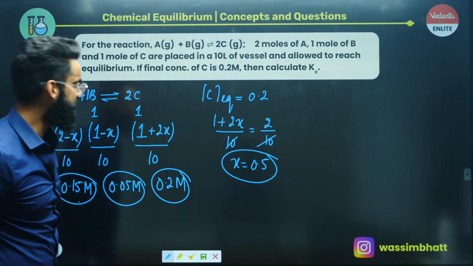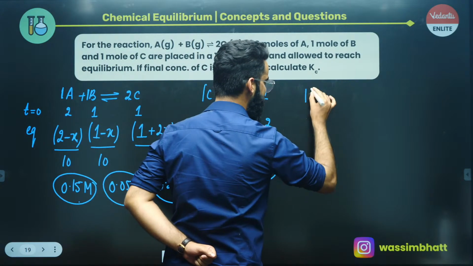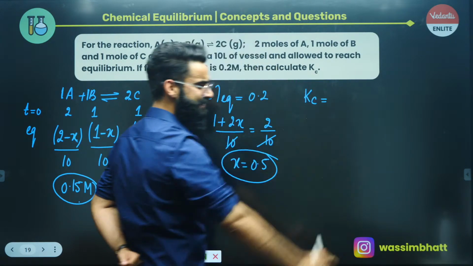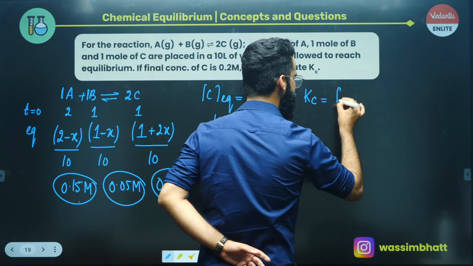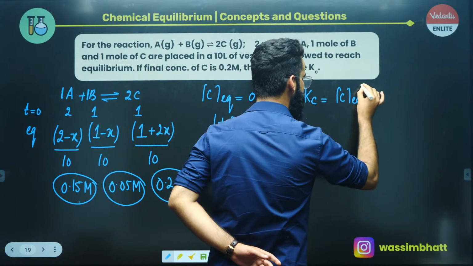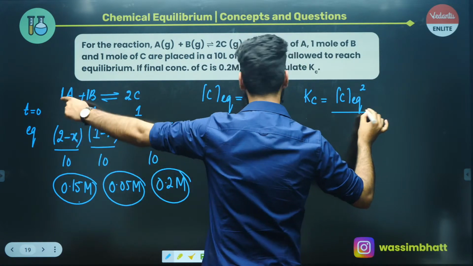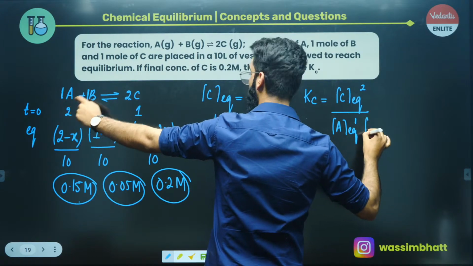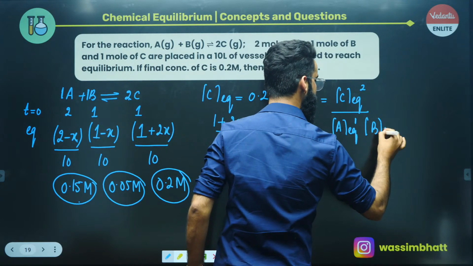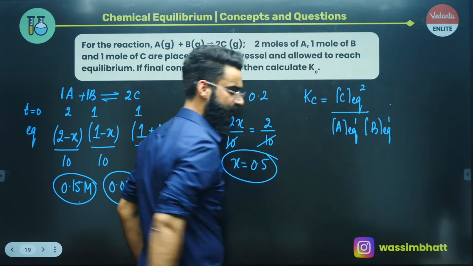Once you get the concentration of each reactant and product at equilibrium, you'll be writing the Kc expression over here. And the Kc expression is just the concentration of C at equilibrium raised to the power of the stoichiometric coefficient, that's 2, divided by the concentration of A at equilibrium raised to the power of its stoichiometric coefficient, that's 1, times the concentration of B at equilibrium raised to the power of its stoichiometric coefficient, that's 1, right?